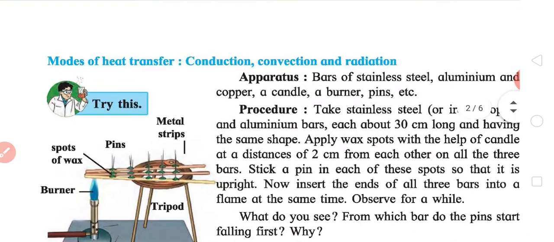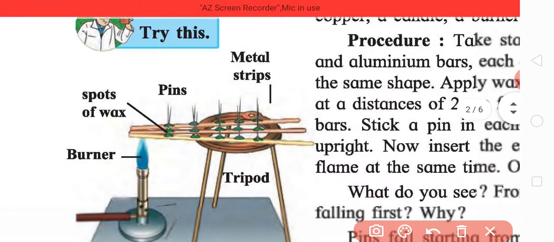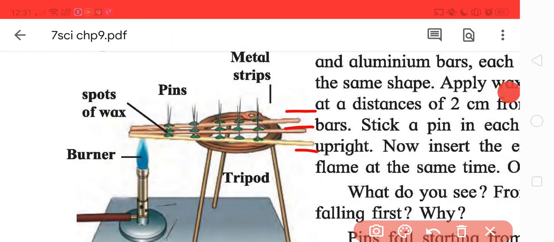As you can see, these are 3 metal strips, and you place wax at a constant distance. Mind you, the dimensions and size are the same, only the material is different.